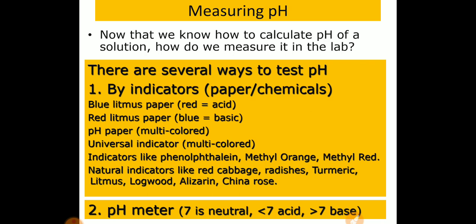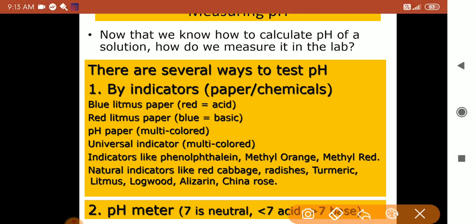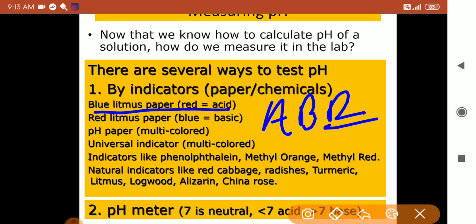First of all, we must know what indicators are. Indicators are nothing but the chemicals or substances which are used to find out the nature of the compound. Nature means whether it is acidic, basic or neutral. Blue litmus paper is one of the very commonly used indicators, blue and red litmus paper. Blue is used for acids. For this, you can use the abbreviation ABR.